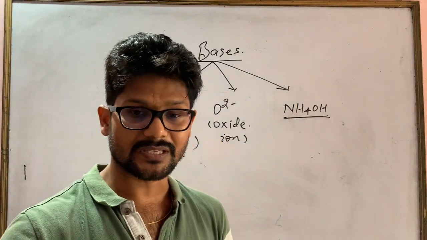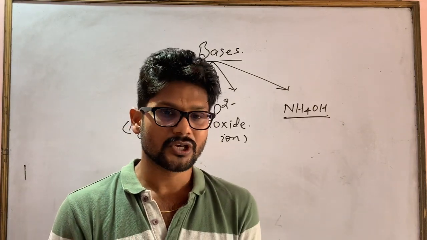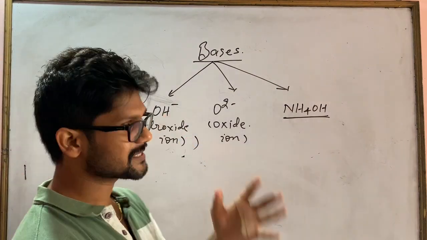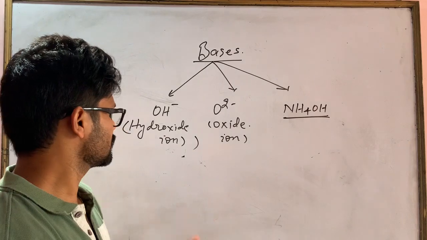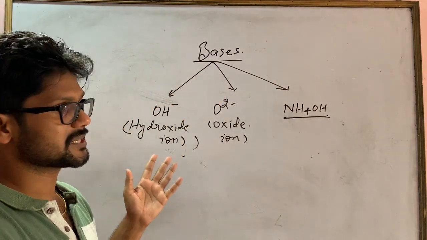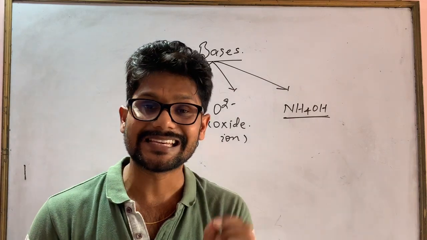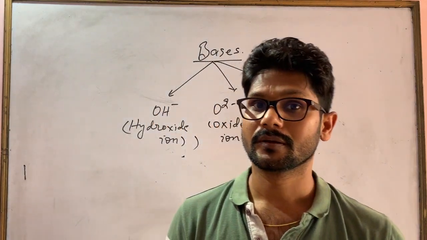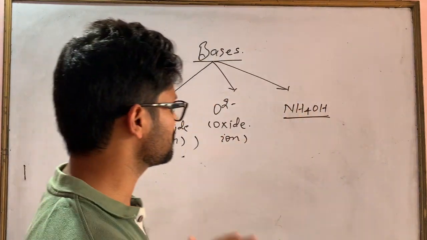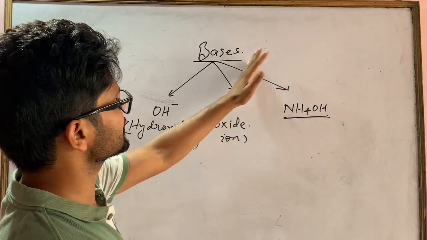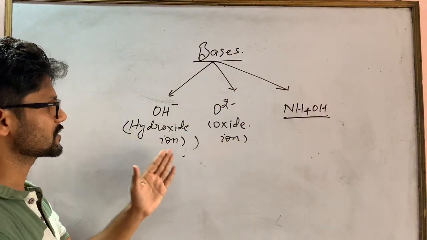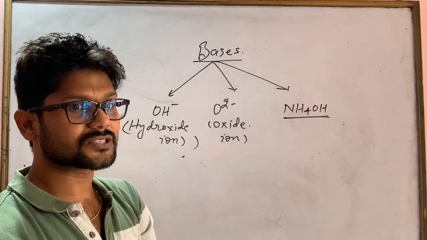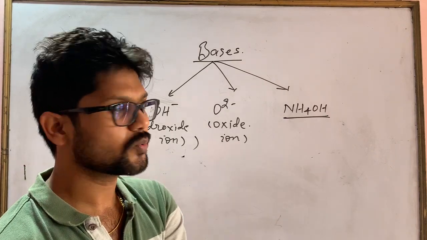If you write the definition of bases, you can say a base is a compound which has either metallic hydroxide or metallic oxide, and it will react with acid, or you can use hydronium ion, to form salt and water. It's a very simple classification, a very simple definition. Bases are those compounds which contain either hydroxide ion or oxide ion or ammonium hydroxide. When they react with acid, they give salt and water.